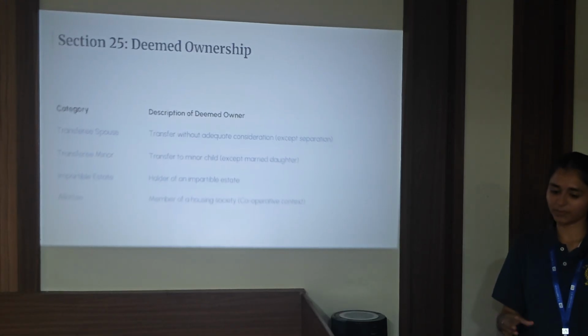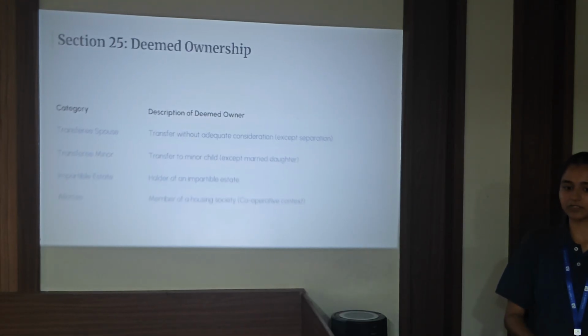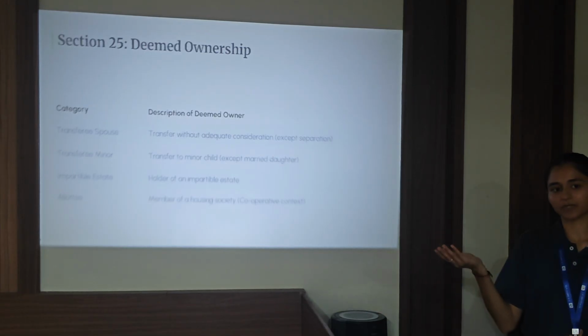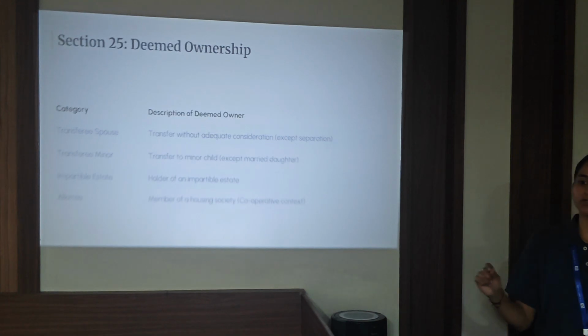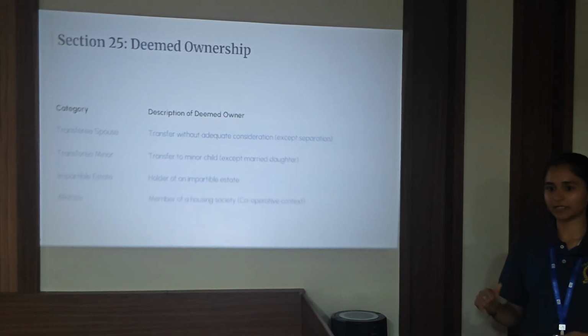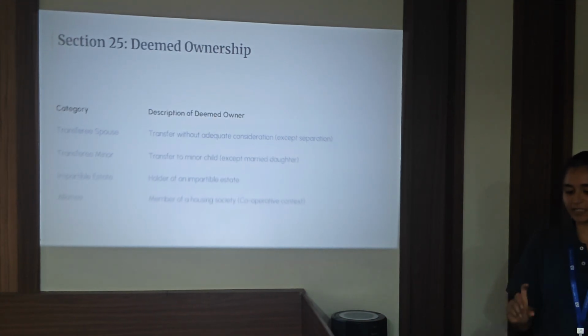And the allottee in case of a member of a housing society. How that works is, all the members have their own flats, but on paper the ownership is of the housing society or company. So if we look properly at the legal language, who is the owner, then all the individuals who own the flat and earn rental income on that would not be taxed. So in that case, even the allottee who owns the flat, not legally on paper, is also termed as deemed owner.